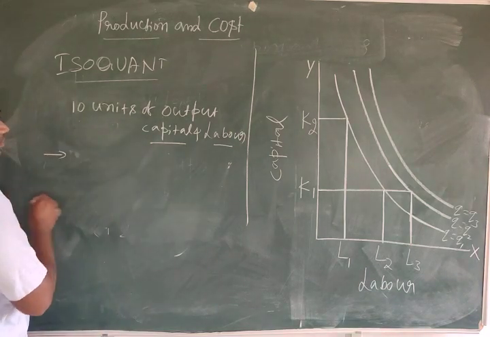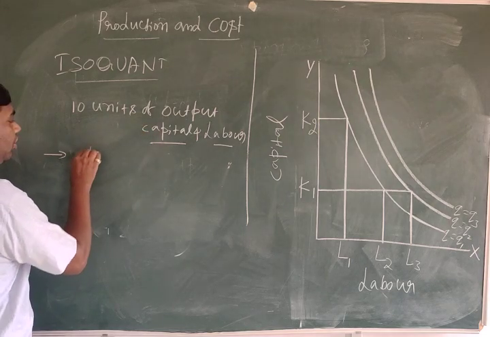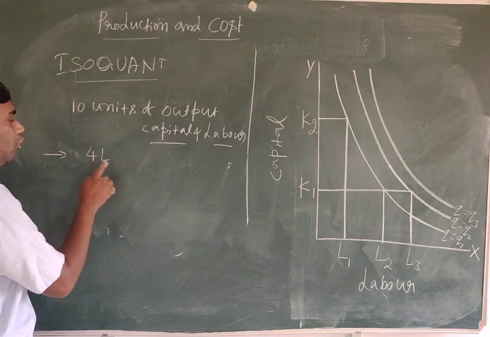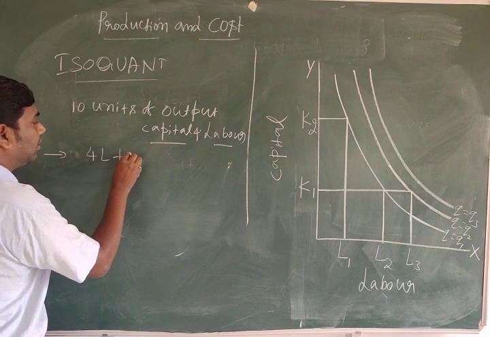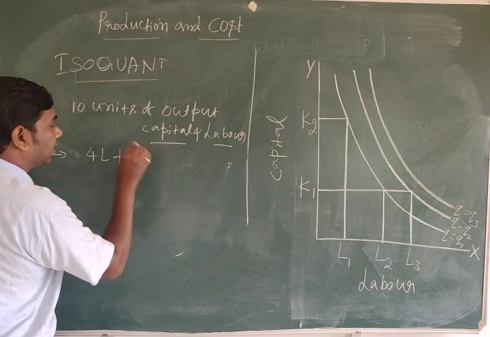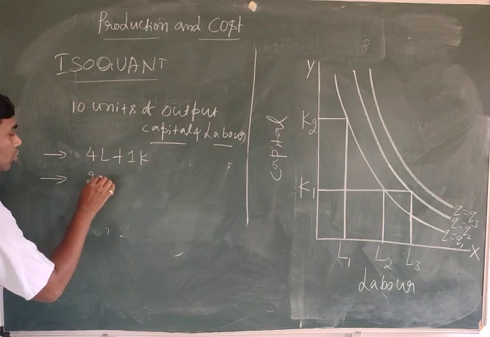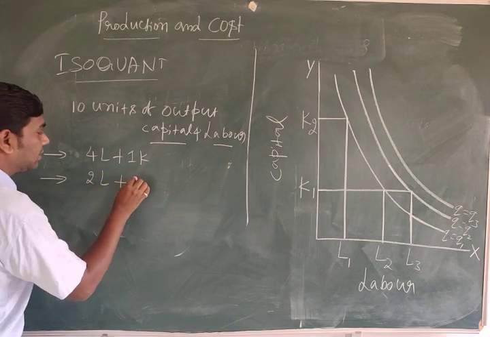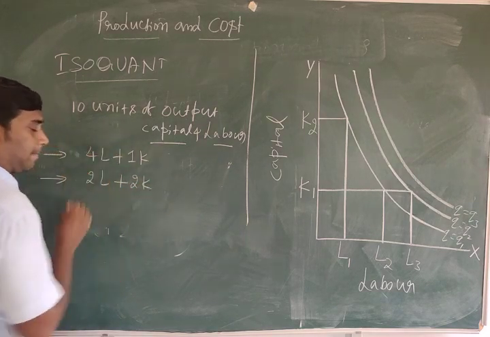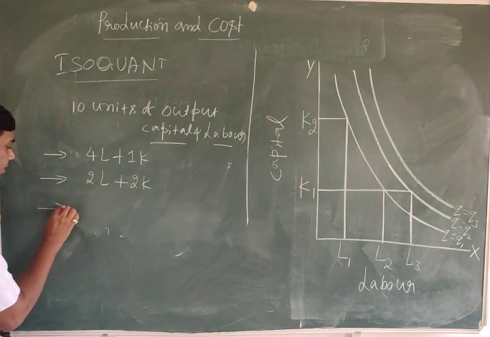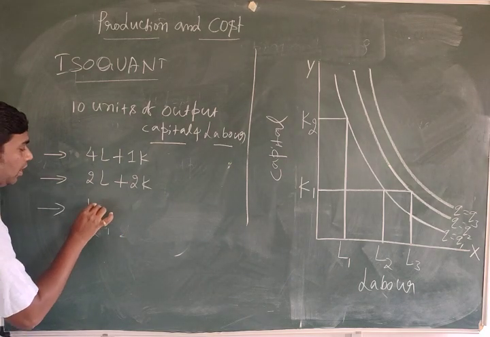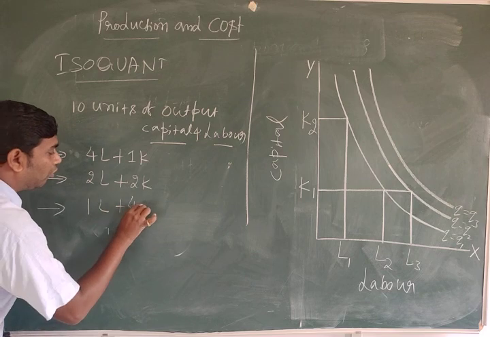First one, 4L plus 1K. Another one is 2L plus 2K. Third one is 1L plus 4K.